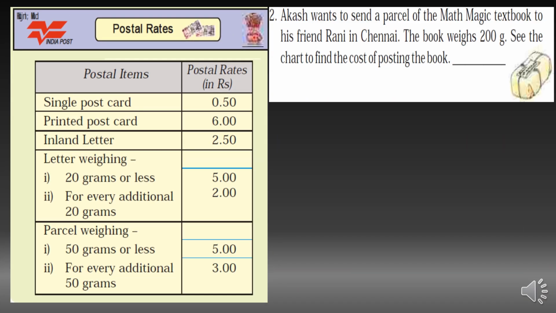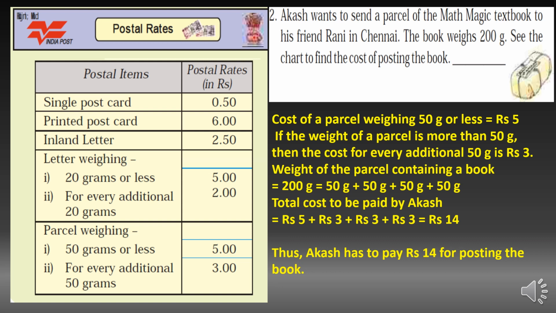Akash wants to send a parcel of a math magic textbook to his friend Rani in Chennai. The book weighs 200 grams. See the chart to find the cost of posting the book. So parcel rates are given here. For 50 gram or less it is rupees 5, right? And for every additional 50 gram it is rupees 3.